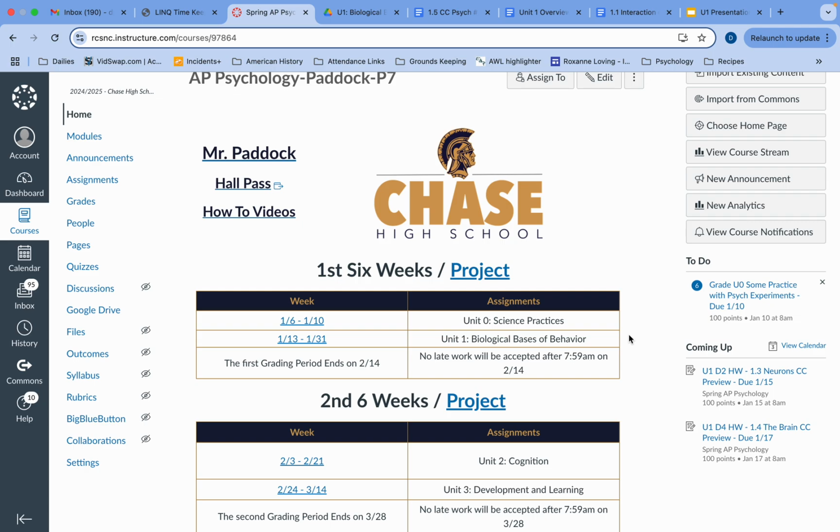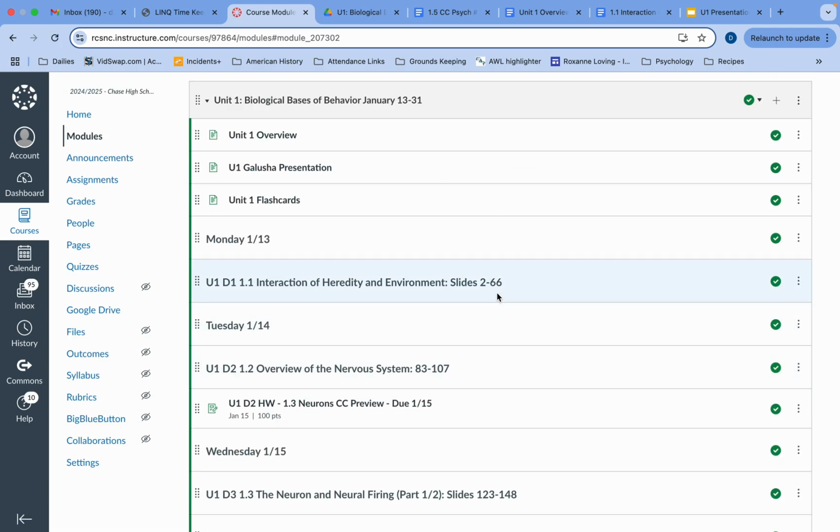That will not apply to tests. On a test, you will get the grade you earn regardless of when you take it. But if we do have everybody here on test day taking the test, then everybody gets a 5-point boost on their test grade. So again, we only have the 1 unit for this 6 weeks. The 6 weeks assignments are due no later than the 14th of February, but our test will be on January 31st.